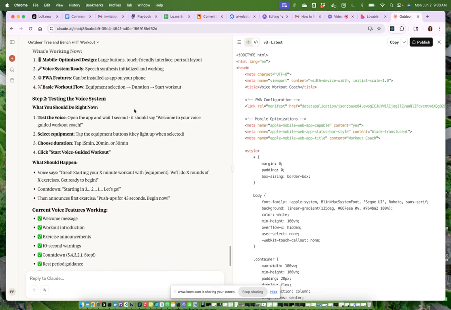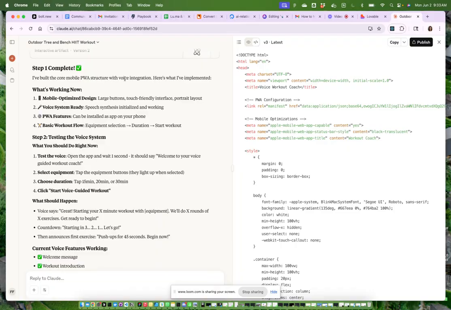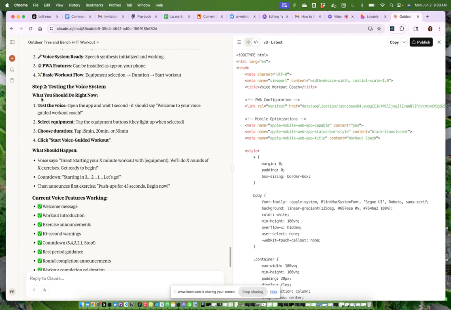So now let's go back here. Step 1, I've built the core mobile PWA structure with voice integration. Here's what I've implemented. What's working now: mobile optimized design, a voice system ready. These features of this app here can be installed as an app on your phone. Basic workout flow: equipment selection, duration, start workout. Step 2 is testing the voice system. What you should do right now: test the voice, open the app and wait 1 second. It should say, welcome to your voice guided workout coach.